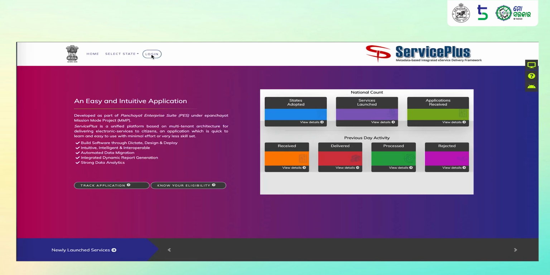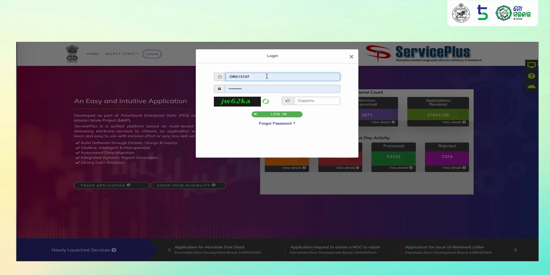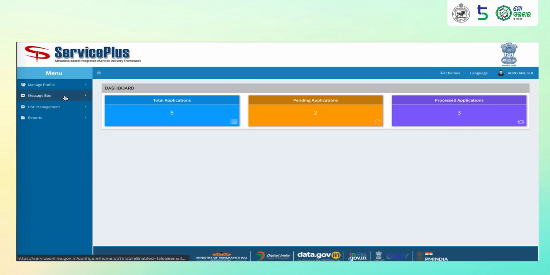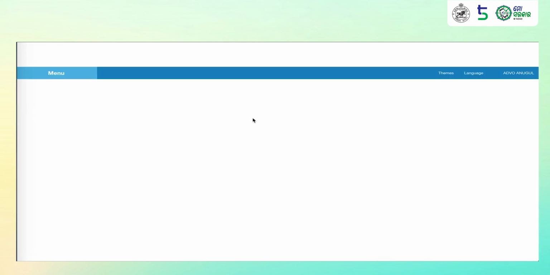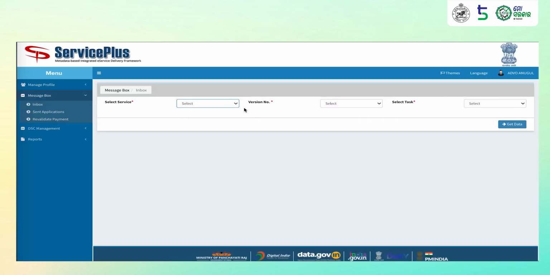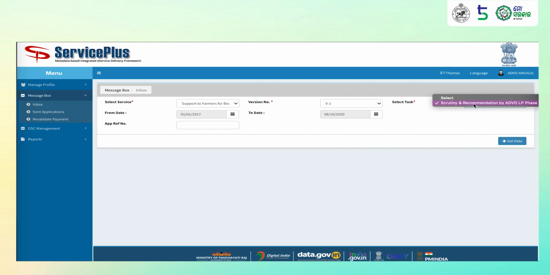The AD&VS will log in using his or her own credentials. Click on message box, inbox, select the service, select the task as scrutiny and recommendation by AD&VS LP phase 2.